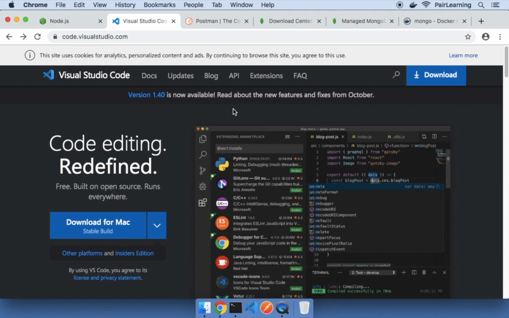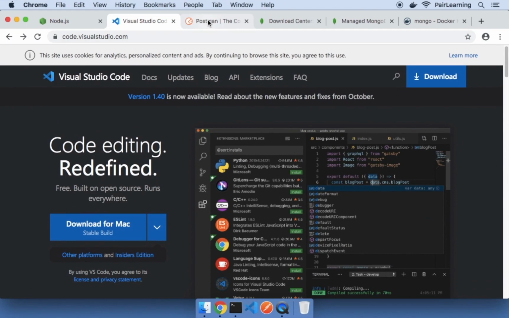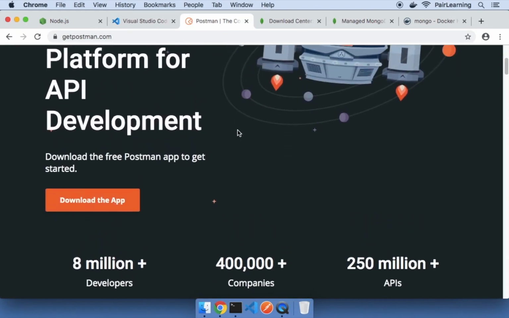Next, I'm using VS Code as IDE. There are lots of other options available such as Atom, Sublime Text and many more. So feel free to use any of these. Throughout the series, we will use Postman for testing the endpoints. So download and install this as well.